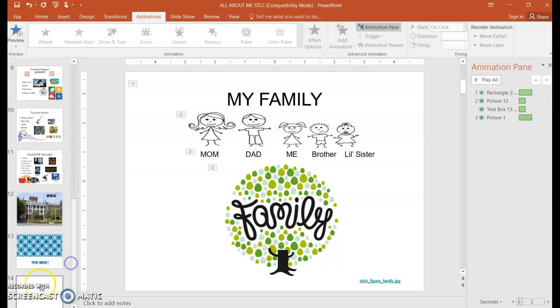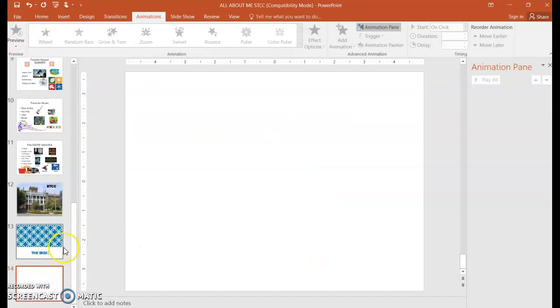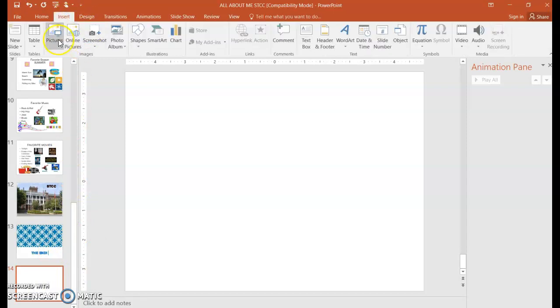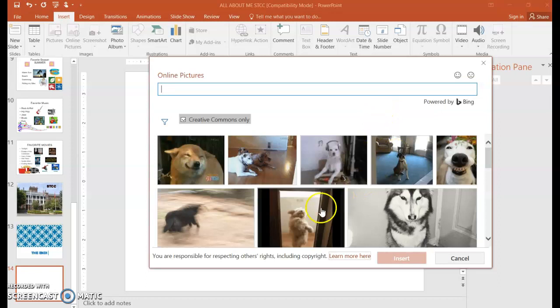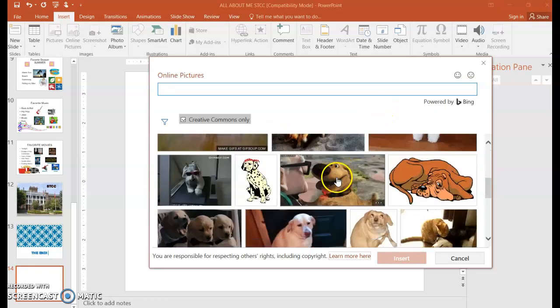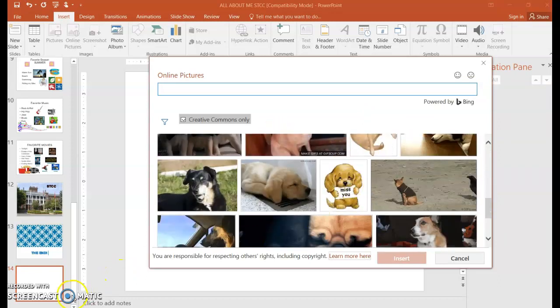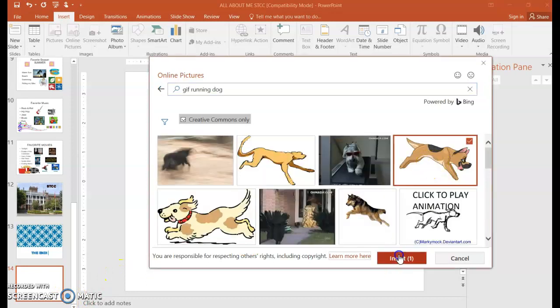So then I just want to show you something else. You don't have to do this particular slide, but I added a new blank slide, and I'm going to insert a picture, and I'm going to do that gift dog. And then I'll insert that.